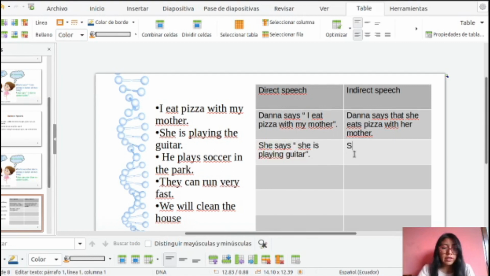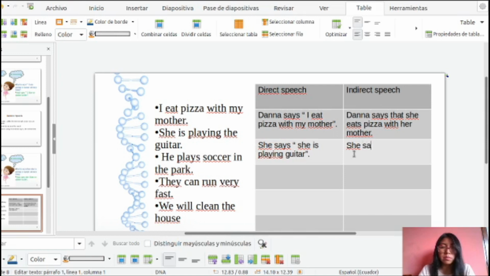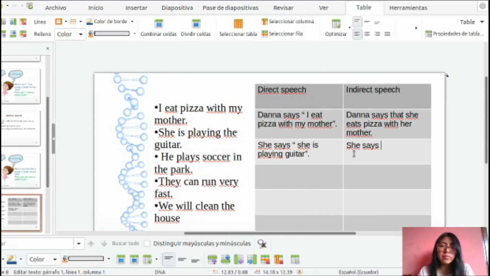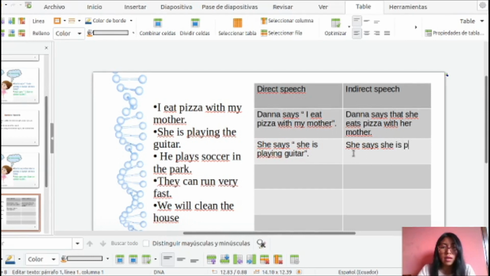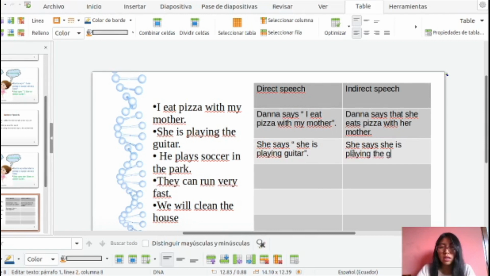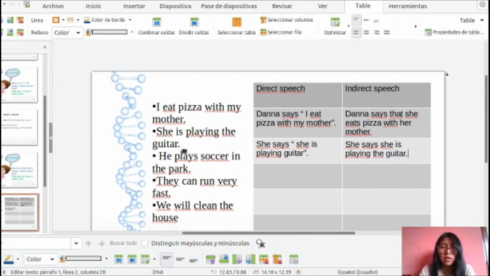For example, that is the same. She, that is the person who speaks. She says. In this case, I don't want to use "that", so that is correct. Okay, she said she is playing the guitar. Okay, that is the same. We are going to do the next exercise.